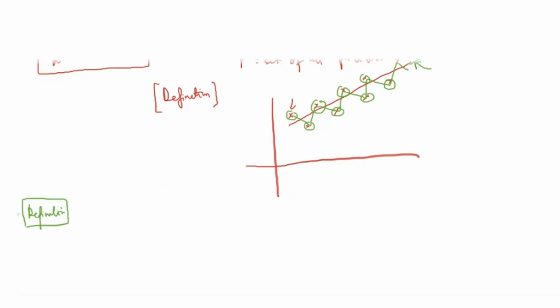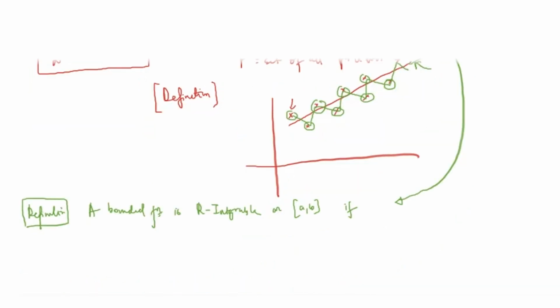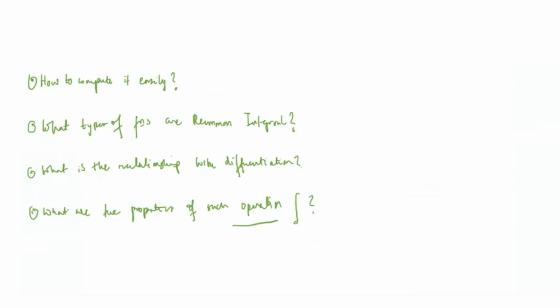So a bounded function is Riemann integrable on a closed interval a comma b, if this condition holds. But remember, this bounded condition is very important. We will see what to do for unbounded functions, but the bounded condition is very important. To compute the integration values, they did the following.